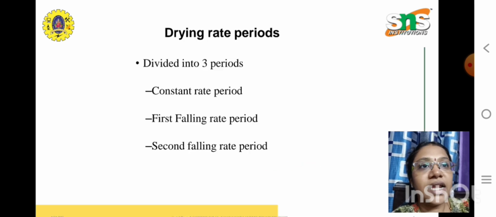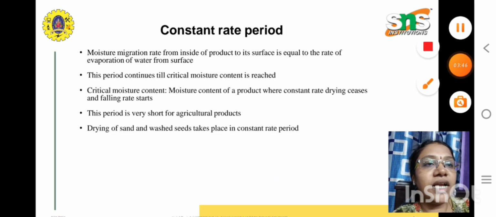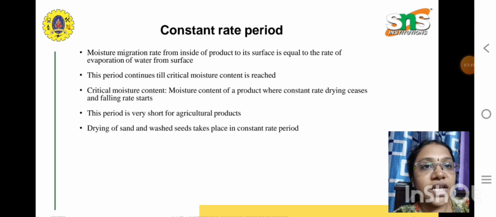So in drying rate theory, we are dividing into three rate periods. One is the constant rate period, the first falling rate period and the second falling rate period. The first one, the constant rate period, is where the moisture migration rate from the inside of the product to its surface is equal to the rate of evaporation of water from the surface. So this period will continue until the critical moisture content is reached.